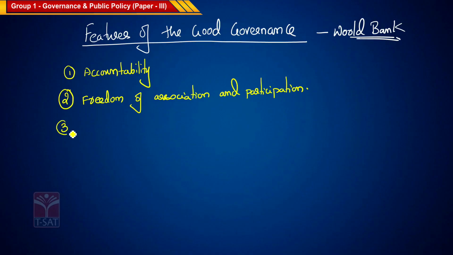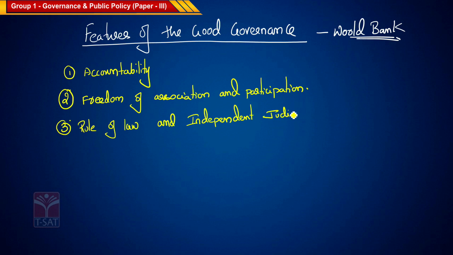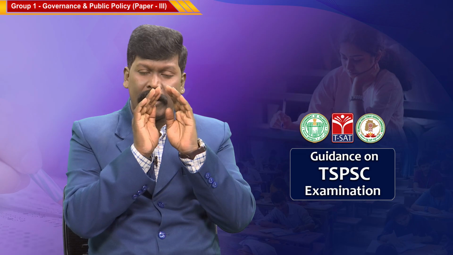Let's see the third feature. Very important: rule of law. With the help of rule of law, you will have an independent judiciary. So, what are the rule of law and independent judiciary? Legal authority is very much prevalent in a governance state.